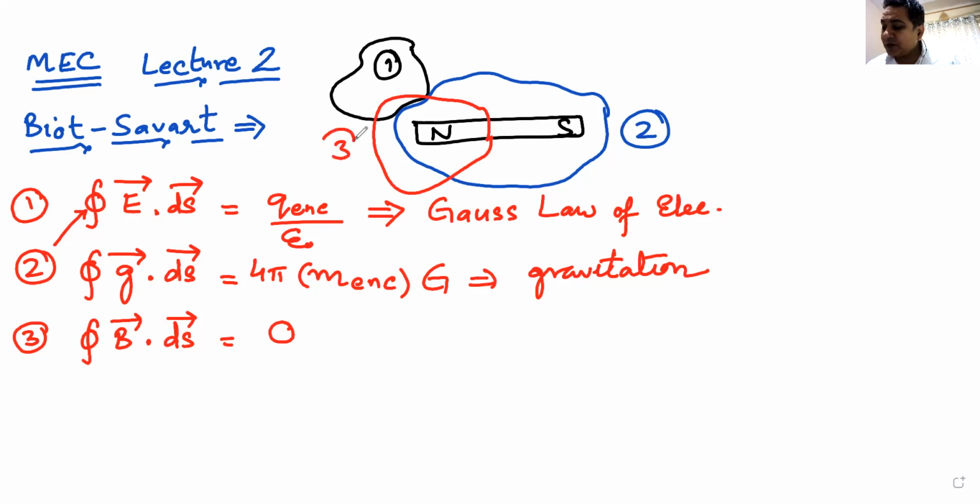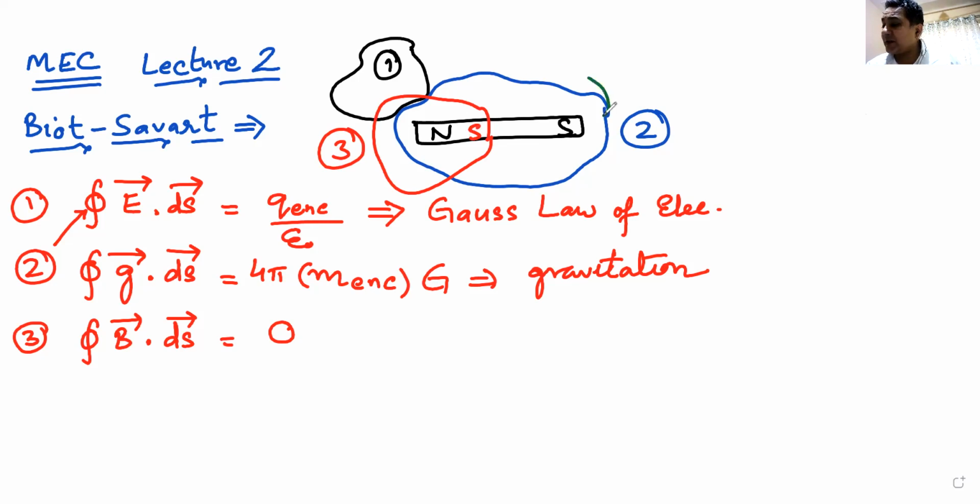If I make loop number 3, if I enclose only one magnetic pole, only north pole, then you will say, sir, now the magnetic flux will not be zero. It will still be zero, because whatever you do with a magnet, you will always create two magnets with a north and a south. So whatever flux is going out, same flux is coming in. Net flux will always be zero.